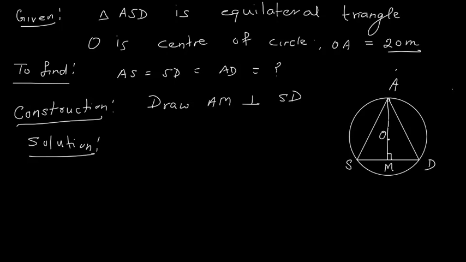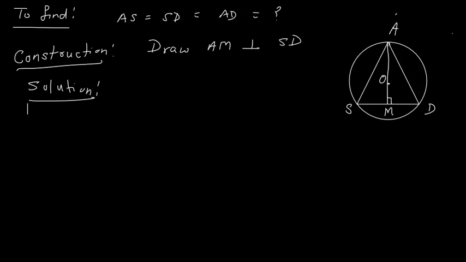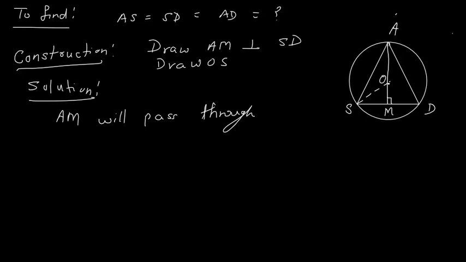Okay, and here solution. So, by property of solution, draw AM perpendicular to SD. Okay, we will do one more construction. We join OS. Now, I will say that this AM will pass through center of circle